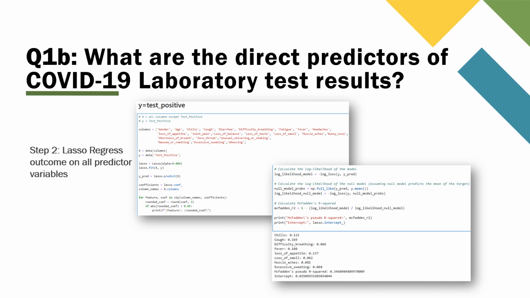Remember, coefficient results of greater than or equal to 0.05 are direct predictors of the outcome variable. Also note that the McFadden R-squared value should be greater than or equal to 0.10.